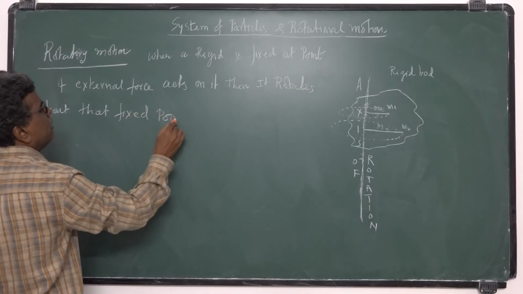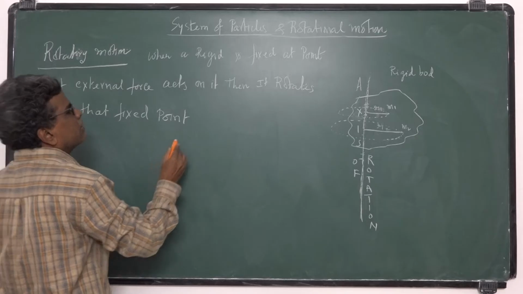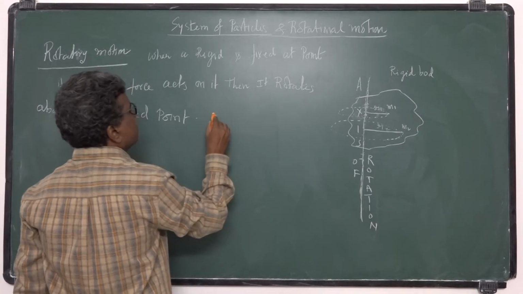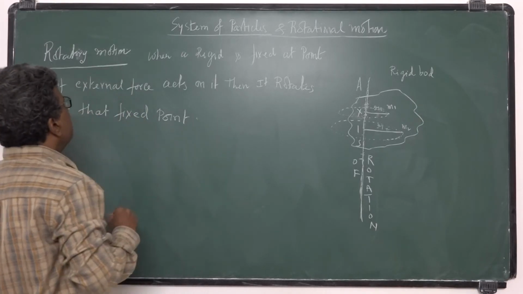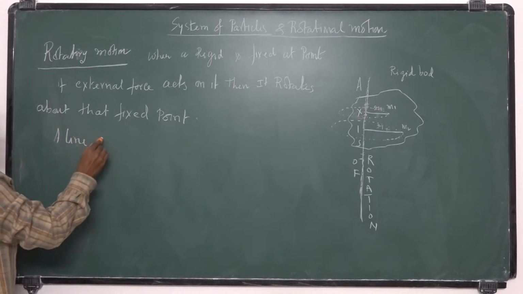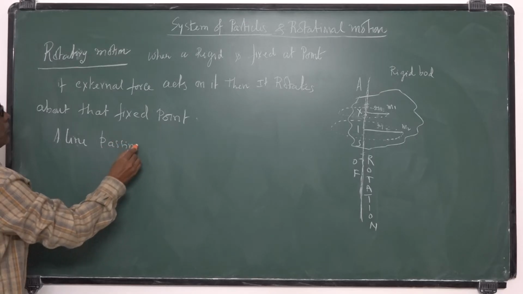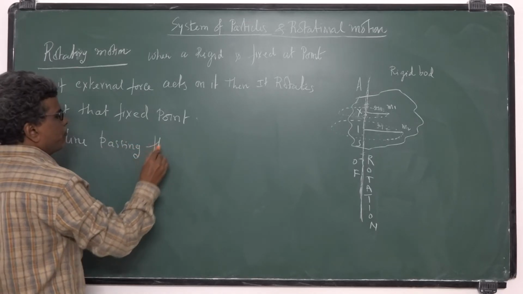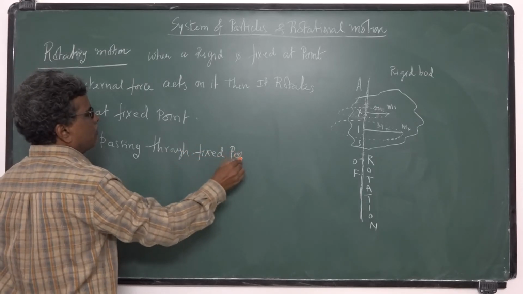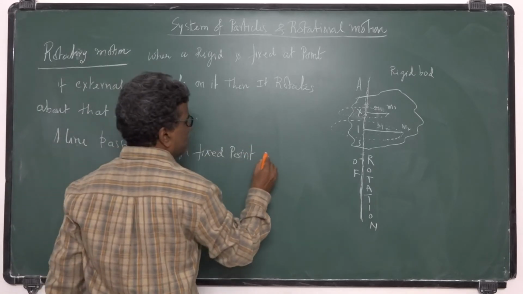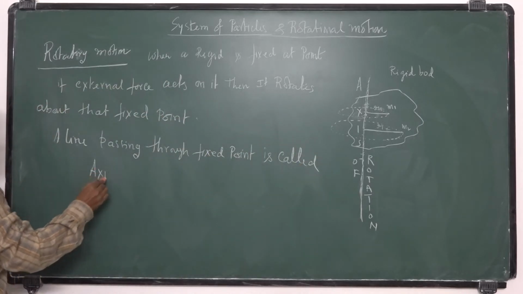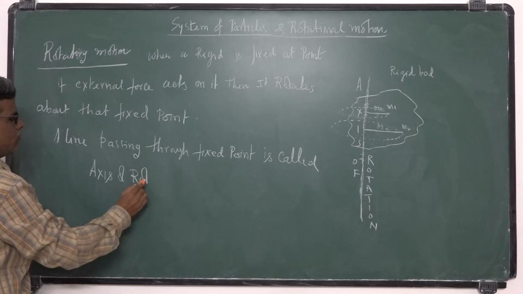It is set into rotational motion about the fixed point. A line passing through the fixed point is called axis of rotation.